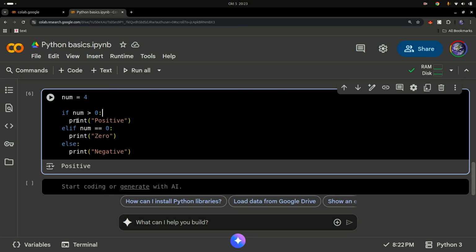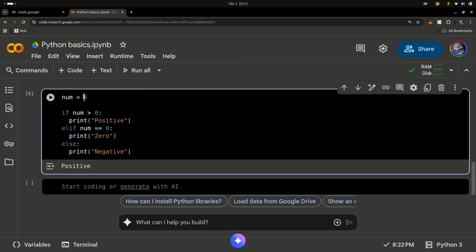Again, one very common mistake that I see beginners in Python making is not pressing tab. If you put a colon, then the next line does not start from the base. This is the base. So you press tab on your keyboard once to move it 4 spaces ahead, or you can press space 4 times on your keyboard. Yeah, that's basically it.